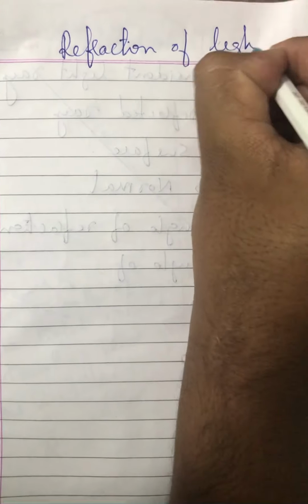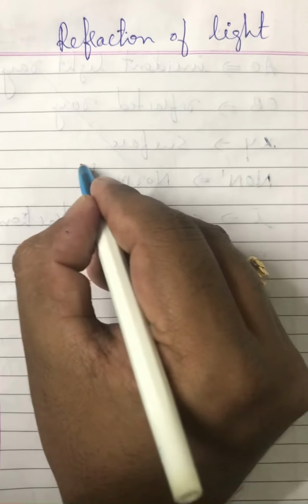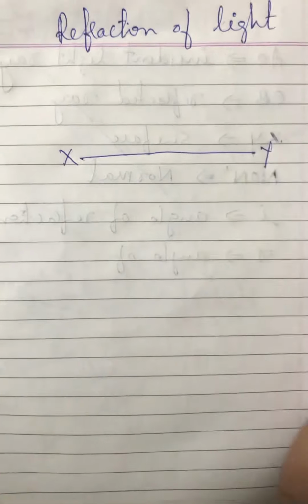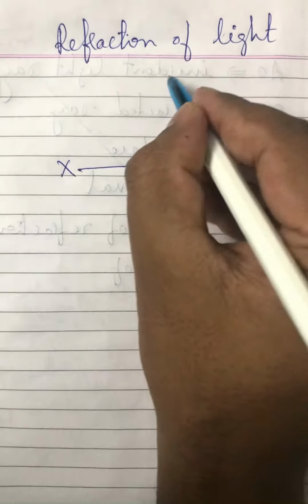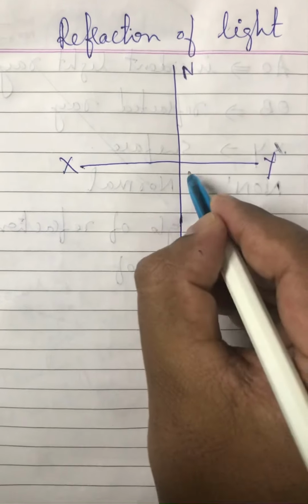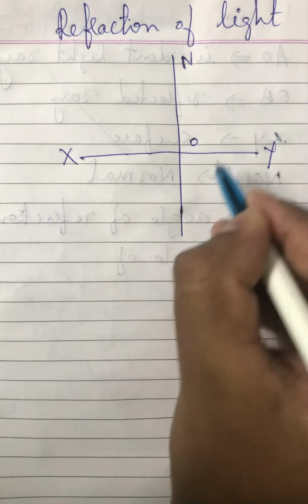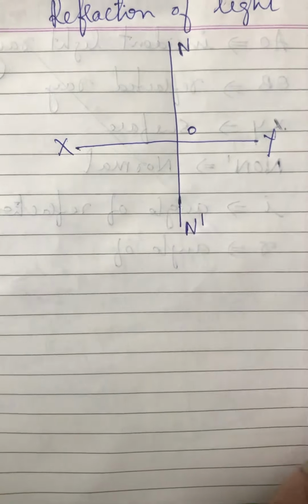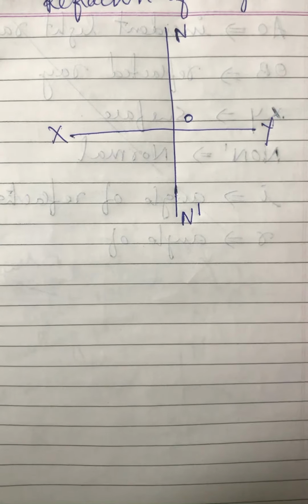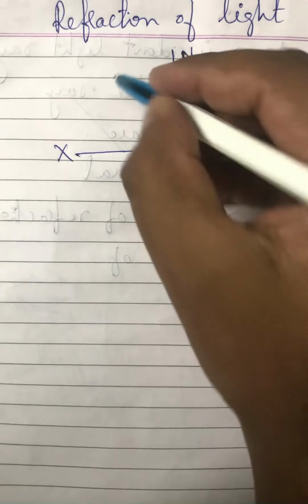Refraction of light. XY is the transparent surface. N O N dash is the normal. Normal is the perpendicular line which is drawn on the surface to understand the incident ray and refracted light ray.